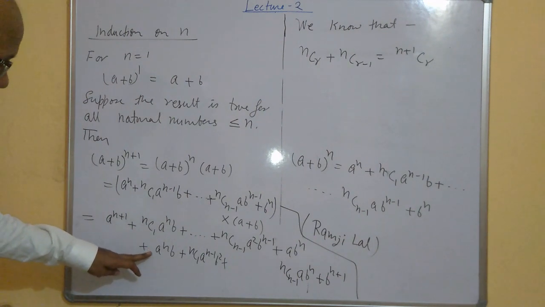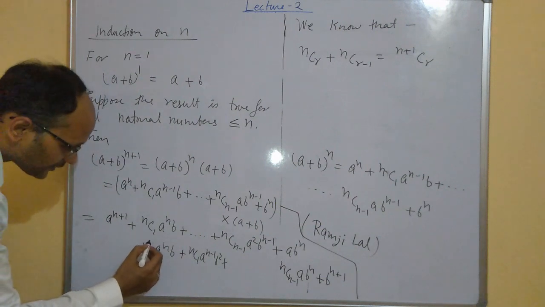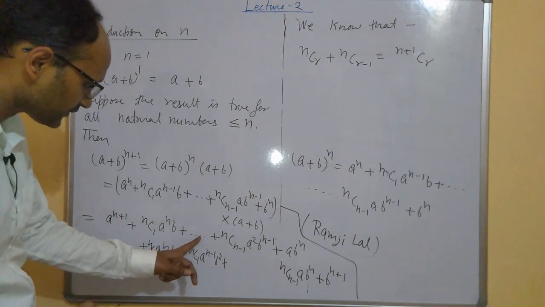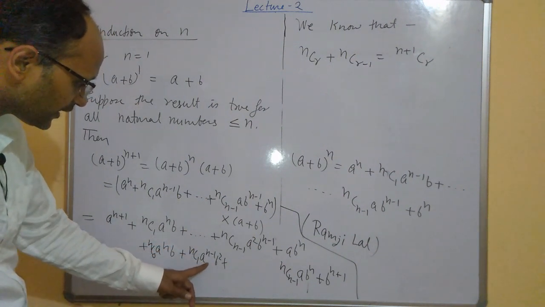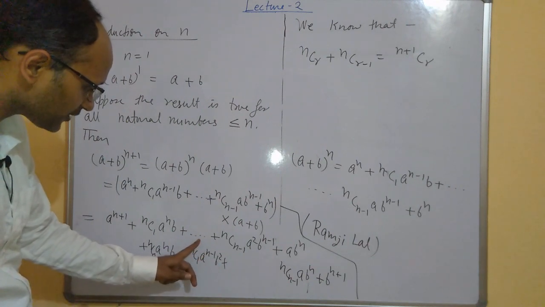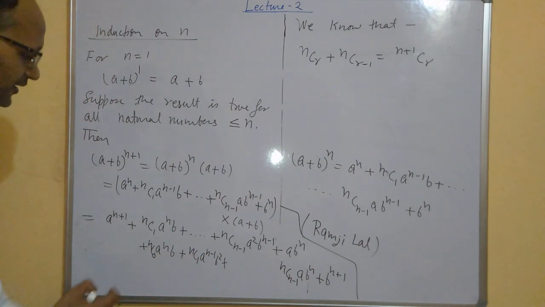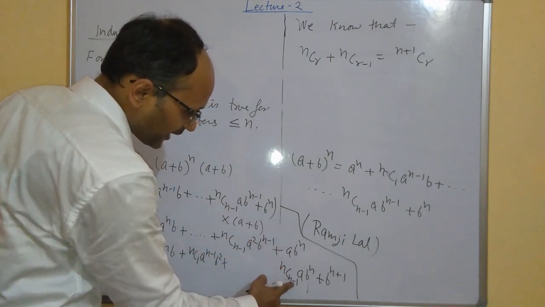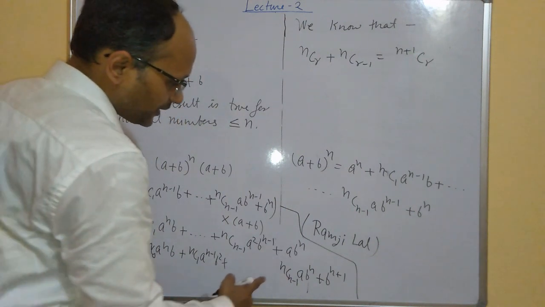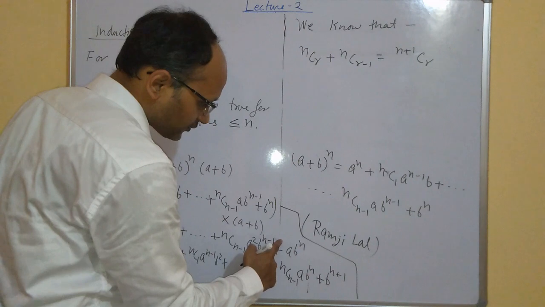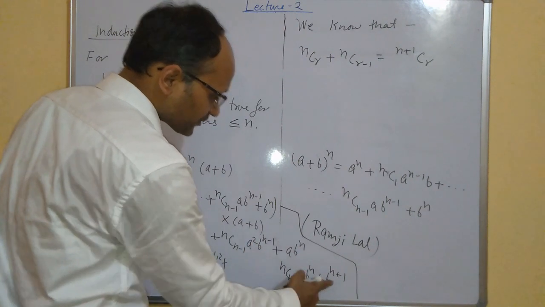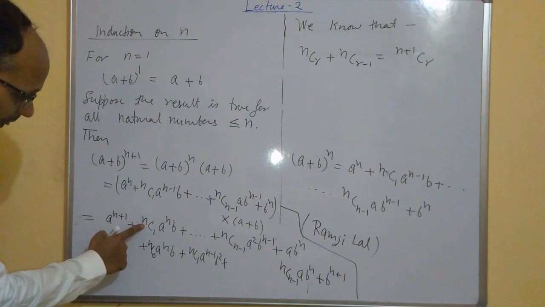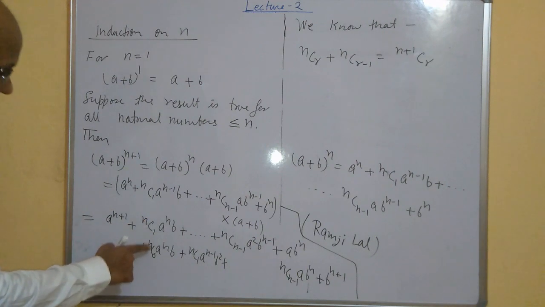Now this is nC1 and this is nC0. Similarly here nC2 will come, with a^(n-1) b^2, and these two terms will get added. Similarly when you add the corresponding terms, this is nC(n-1) and this is nCn. You will go on adding the corresponding terms, and all these nC terms will change to (n+1)C.